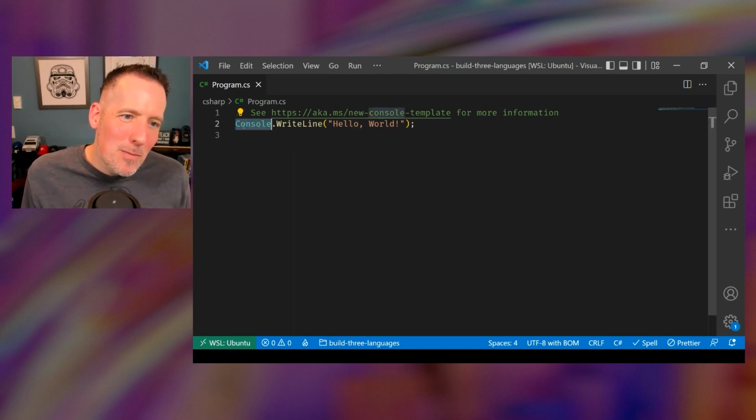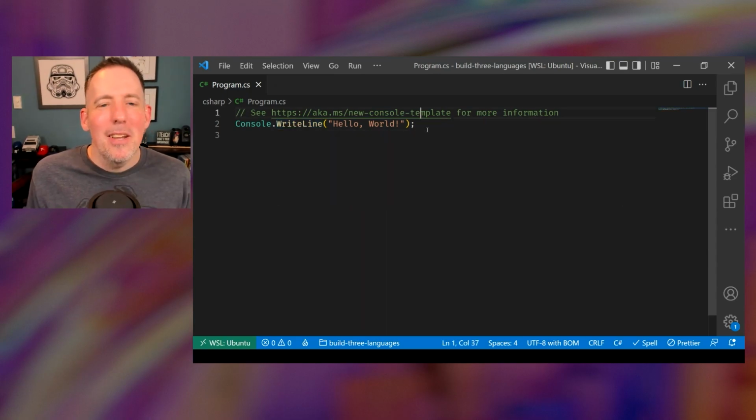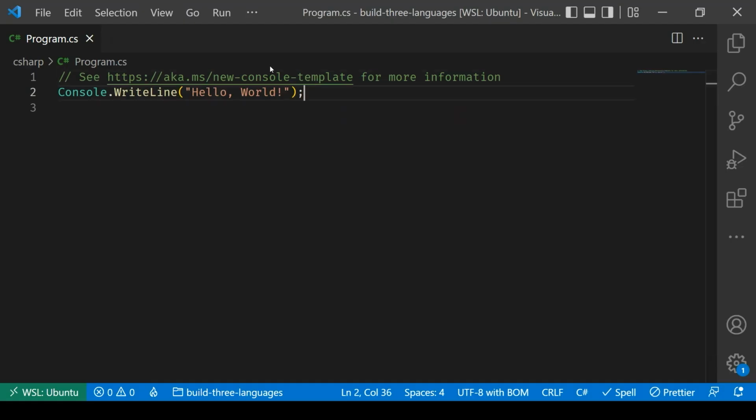You may also notice just the capital C, the capital W, the capital L. And that's just a little bit of common convention. That's also going to vary a little bit from language to language. C# likes to start things with capital letters. So the capital C, the capital W, the capital L there to break all of that down.